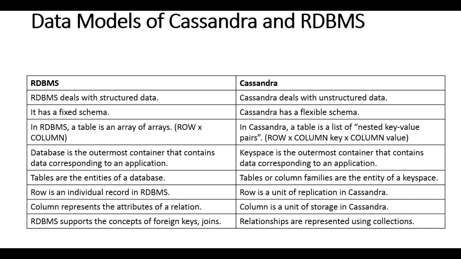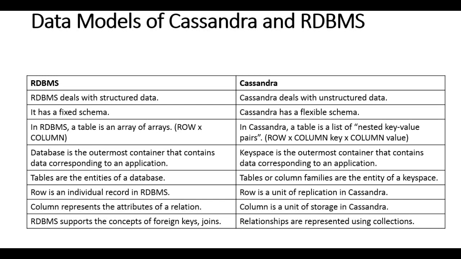In RDBMS, tables are the entities of a database. But in Cassandra, tables or the column families are the entities of the keyspace. So that is where it differs, the database versus the keyspace.